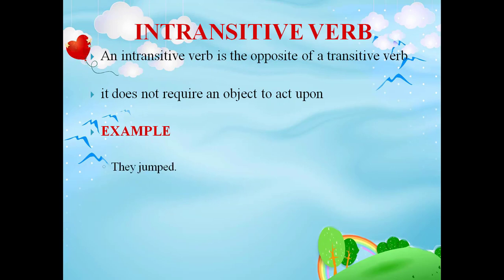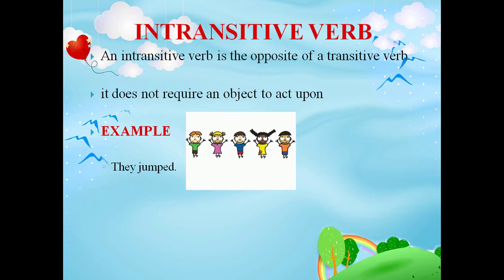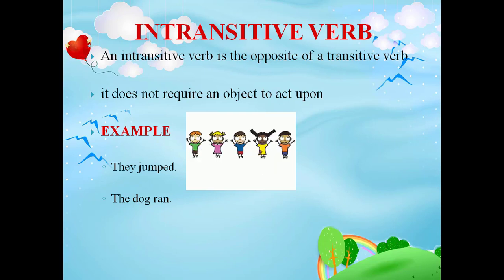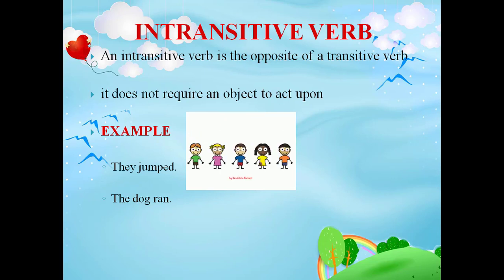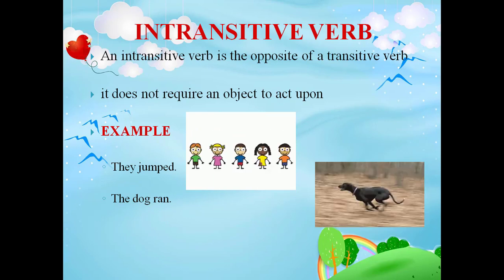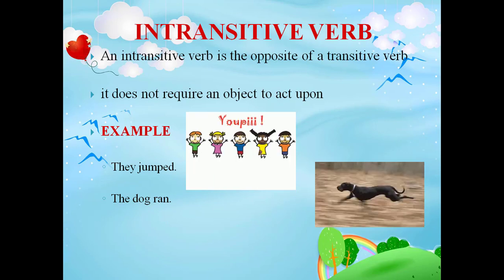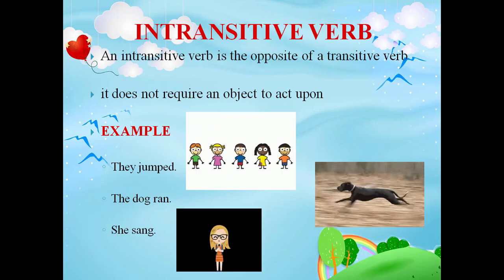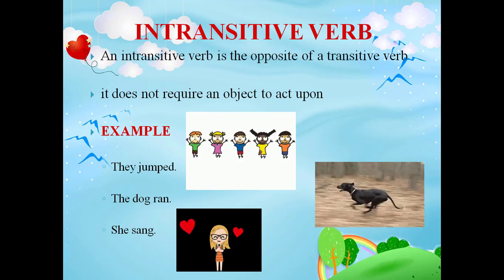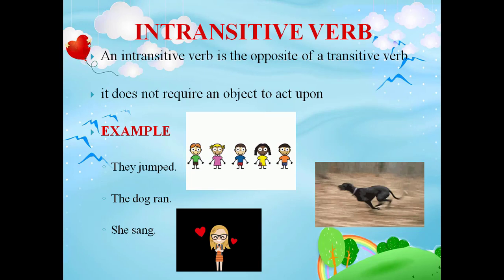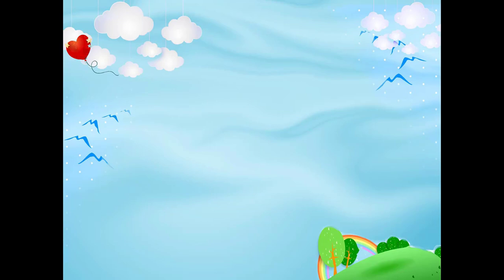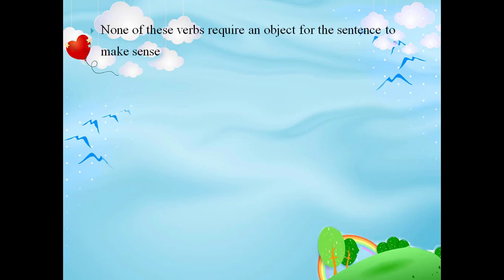Here you observe the examples. First one, they jumped. In this sentence, they is the subject and jumped is the verb. The verb jumped does not have an object. Also like the second sentence, the dog ran. The dog is the subject, ran is the verb. The verb ran does not have an object. The next one, she sang. She is the subject, sang is the verb. The verb sang does not have an object.